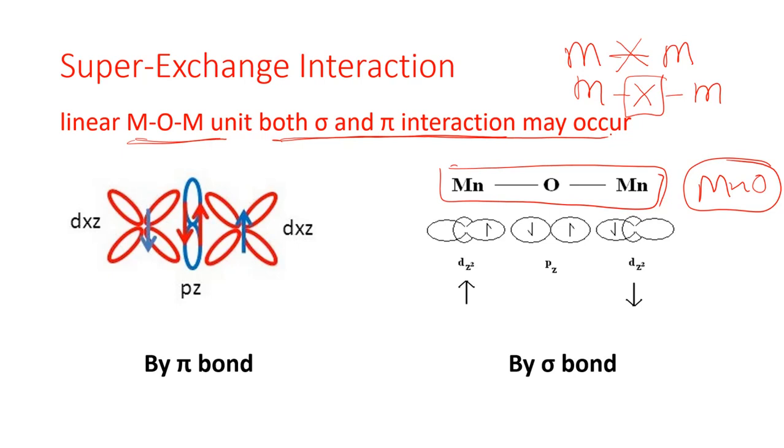Okay, now you can consider the super exchange phenomena through the formation of sigma bond and through the formation of pi bond, and for this case we have taken the example of manganese oxide. Now for the case of manganese oxide, if we are going to have an example, then it would be a manganese 2 plus system.